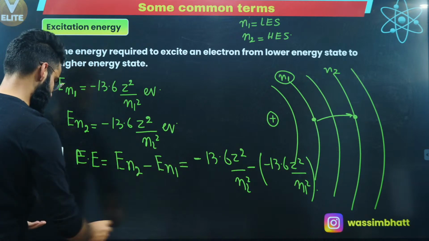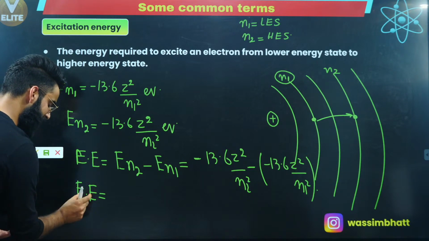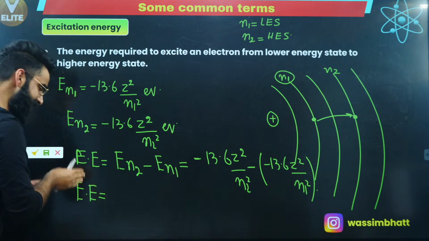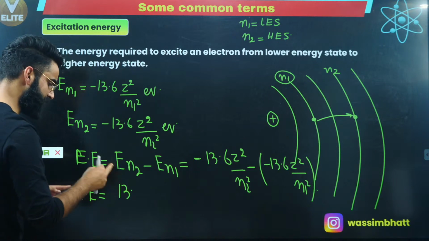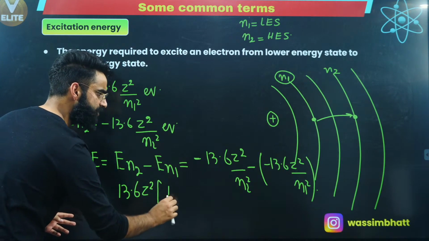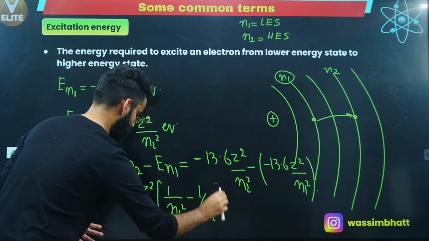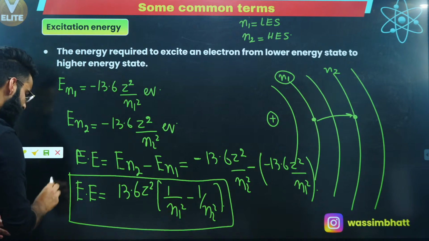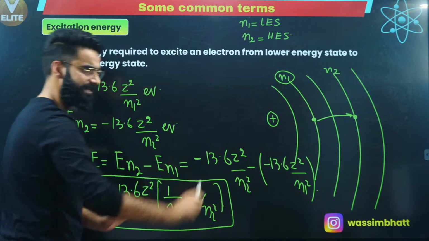If you solve it a bit, you get the excitation energy. Whenever an electron has to make a transition from a lower energy state to a higher energy state, in case of hydrogen-like species, you'll be supposed to supply this much energy: 13.6 Z square, taking it common, times 1 divided by N1 square minus 1 divided by N2 square, right? This much energy you need to supply, then only the electron will make a transition from low energy state N1 to higher energy state N2.